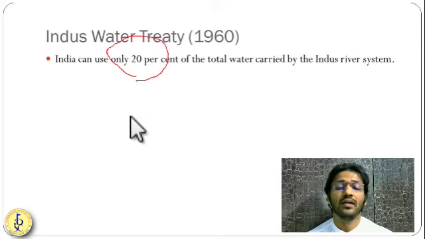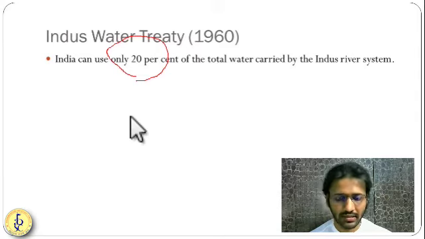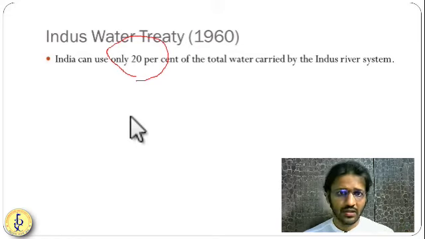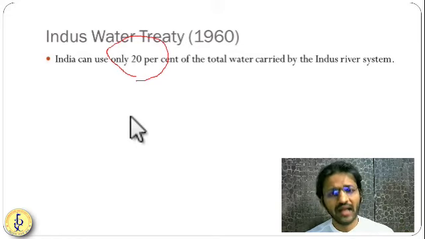We have the eastern three rivers under our control, and the western three rivers are under the control of Pakistan. So we are getting only 20% of the water. But the main thing is that we are controlling the source, we are controlling the maximum portion of these rivers. Okay, so this is all about Indus water and the Indus river.